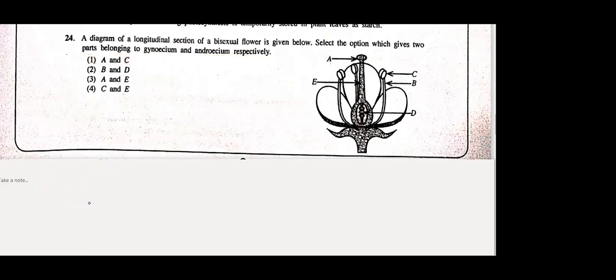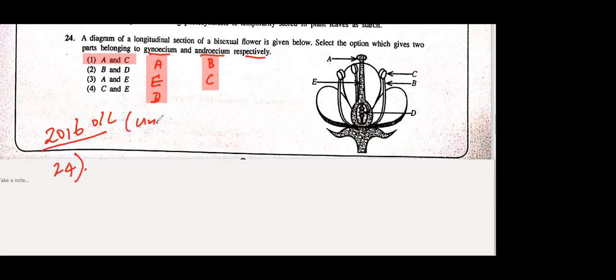Please, no need to write the questions. I'll combine all this, edit it one more time, and send all the questions related to this chapter separately to your WhatsApp. But just now, write the question number right here: 2016 O level past MCQs, question number 24, from unit 13 and 14, grade 10 MCQs. 24th answer is first, like that. Just the question and the answer. Then you can go through books or refer to the questions, or else I'll send it.